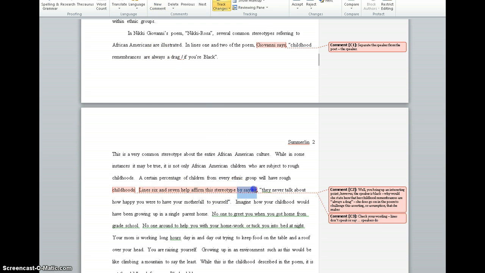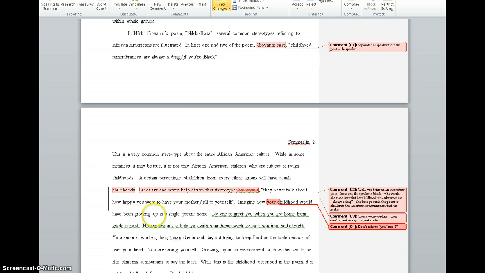What I would do here is take out "by saying" and then put a colon. They never talk about how happy you were to have your mother all to yourself. All right? Imagine how, and I would, here one thing, I'll put a comment here. Don't refer to you nor I. No first person, no second person. Okay? All right.